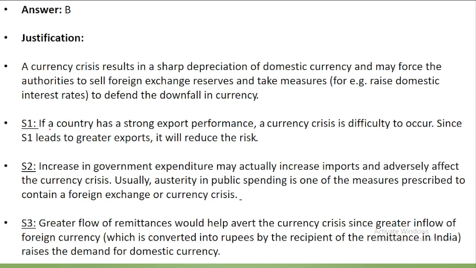Now let's see. If a country has a strong export performance, a currency crisis is difficult to occur since statement first leads to greater, ज़्यादा एक्सपोर्ट होगा तो ज़्यादा बाहर का पैसा इंडिया में आएगा तो करेंसी डिप्रिशिएट नहीं होगी, करेंसी क्राइसिस नहीं होगा. गवर्नमेंट का एक्सपेंडिचर में एक्चुअली इंक्रीज इम्पोर्ट एंड इट विल एडवर्सली अफेक्ट द करेंसी क्राइसिस. Usually austerity in the public spending is one of the measures prescribed to contain a foreign exchange or a currency crisis. Third says greater flow of the remittances would help avert the currency crisis since greater inflow of the foreign